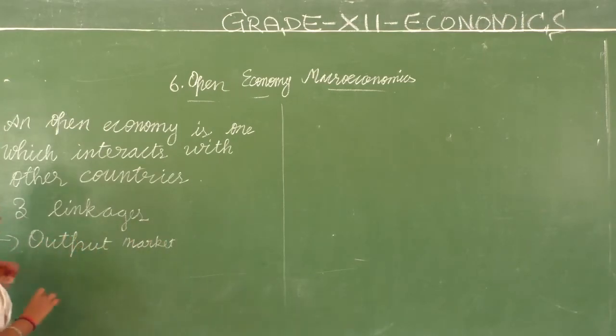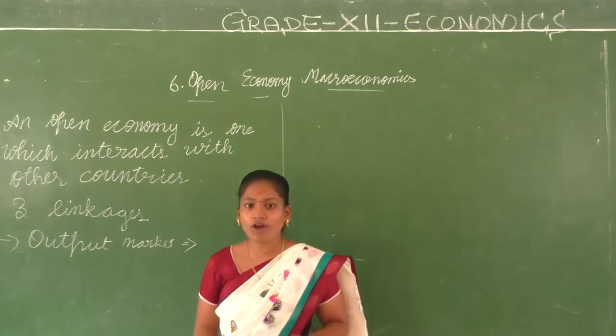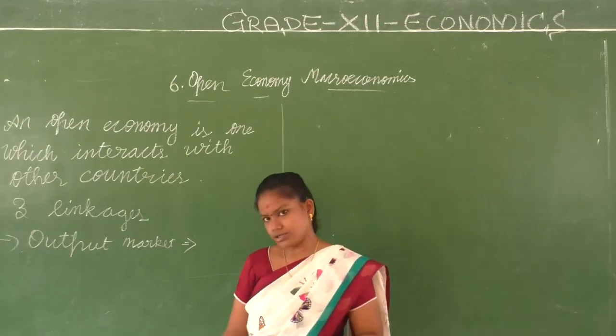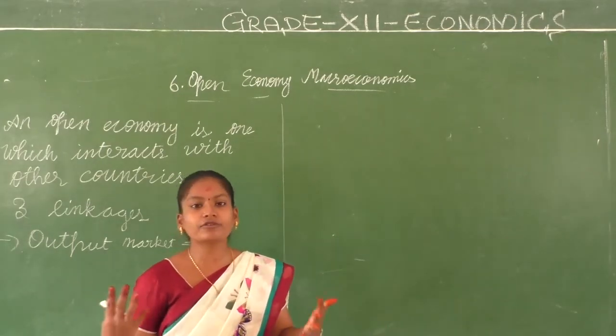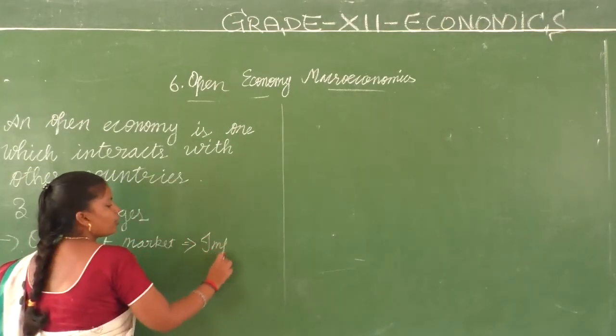What is this output market, you think? The transaction of goods and services between one country and another country. So here we have to talk about imports and exports. So what are we talking about here?